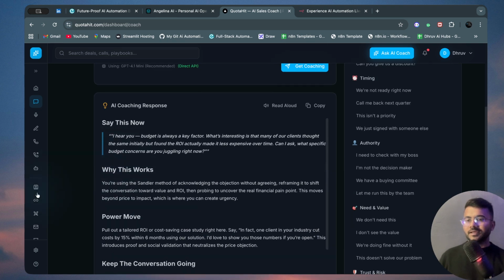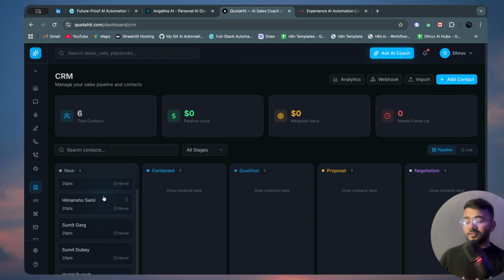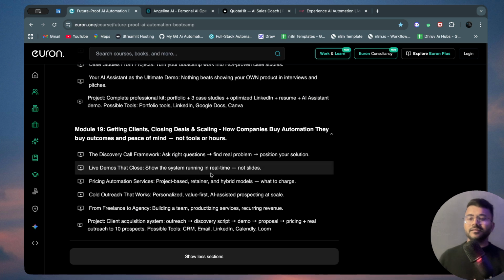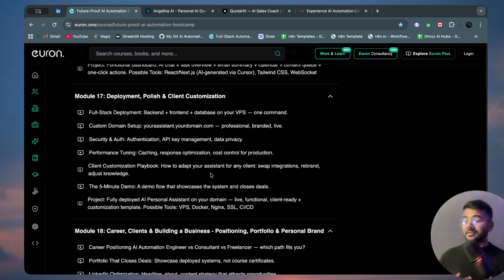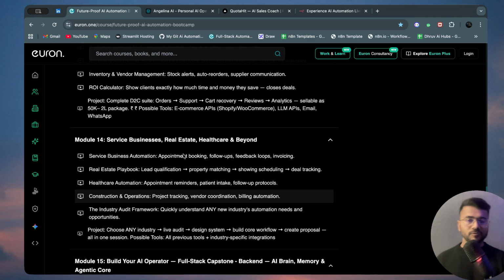All right, and here you will see I added a CRM as well. So if anyone fills a form, that lead appears here with the help of n8n. In the backend, for automation, we have used different kinds of frameworks, not only n8n. That's what I wanted to show you guys: there are a lot more possibilities, and these things can be done within a week, not months, not years, within a week. I hope you are going to love it.